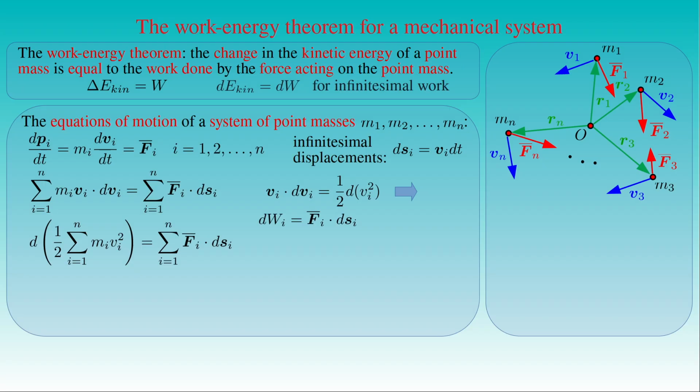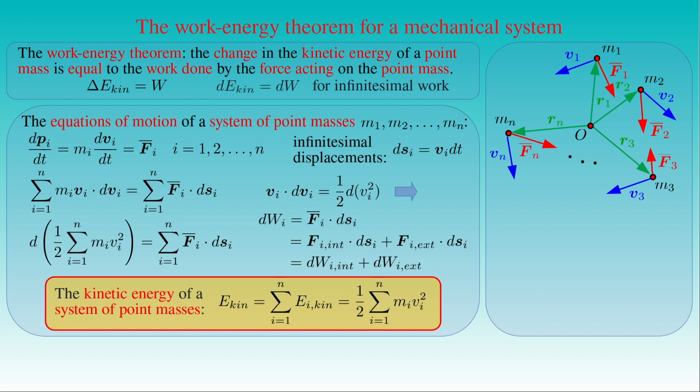We already saw that the forces f̄i acting on a system of point masses include both internal forces acting between the particles of the system and the external forces applied on the system. Then we can split the infinitesimal work done on a given particle into the sum of the infinitesimal works done by internal and external forces. Considering the expression in the parentheses in the left-hand side of the equation, we define the